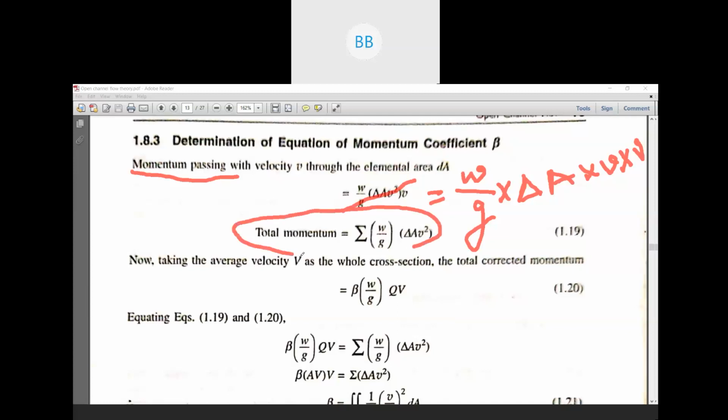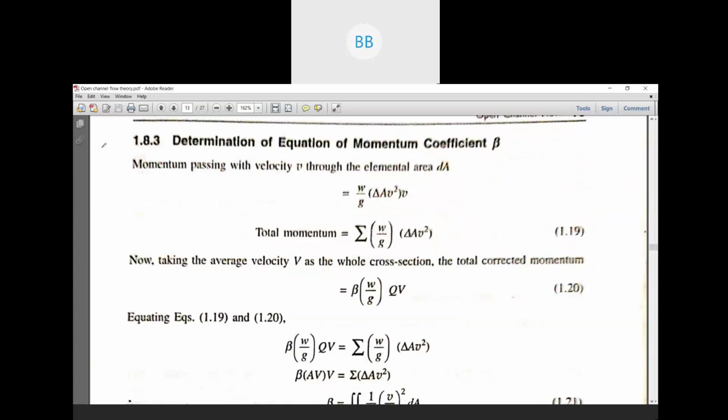So strike out that equation and write this one: specific weight divided by acceleration due to gravity, multiplied by the small elementary area, multiplied by velocity. This whole gives you mass, and then you multiply again by velocity to get momentum, mass into velocity.